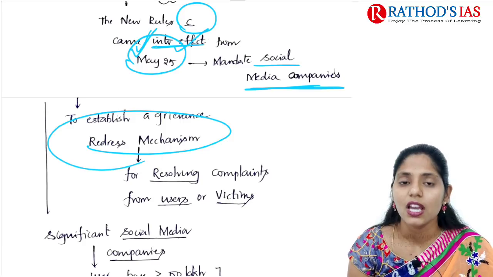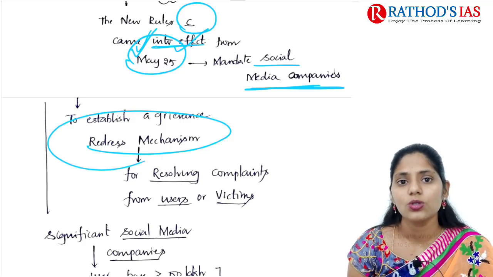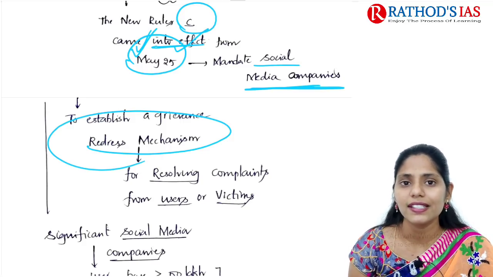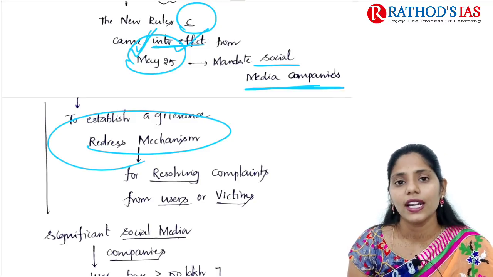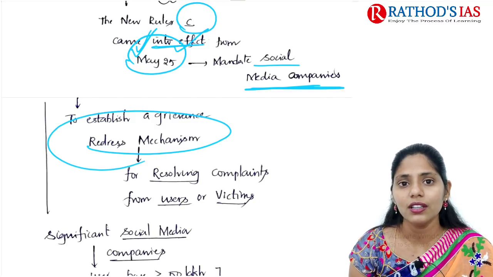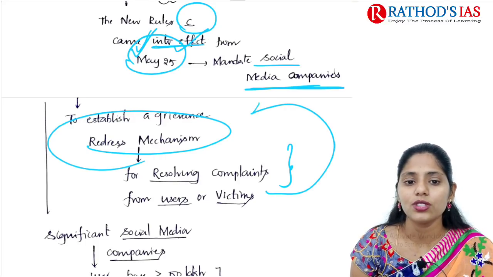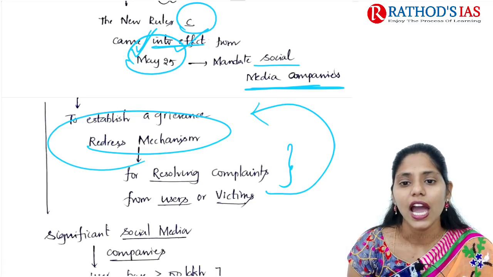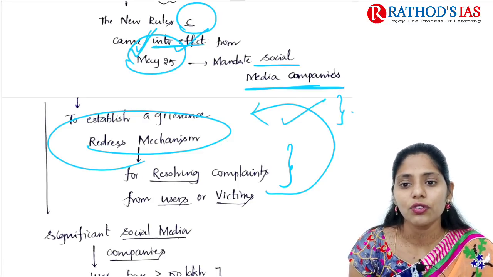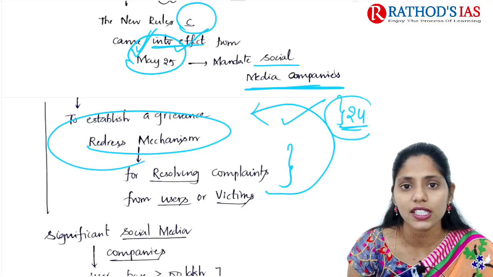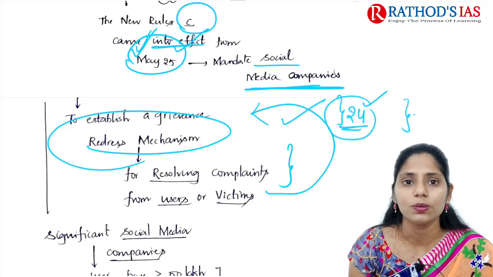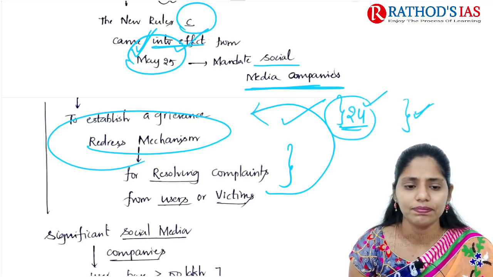Who are these victims? For example, if there is any post regarding a girl, or any pornographic videos or photos or blackmailing material circulating in social media, that victim can approach this grievance redressal mechanism, and within 24 hours whatever content is circulating in that social media needs to be stopped. So this is the main aim.